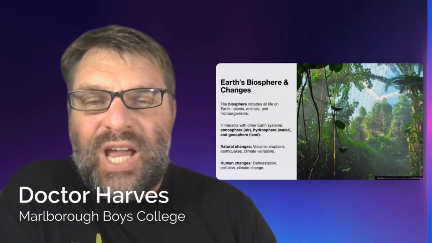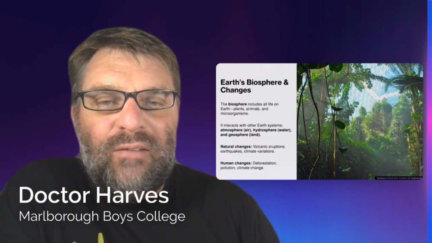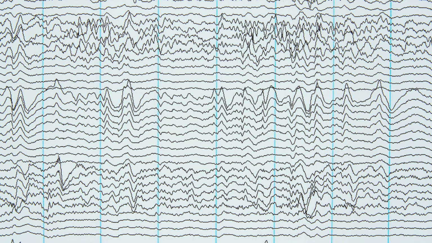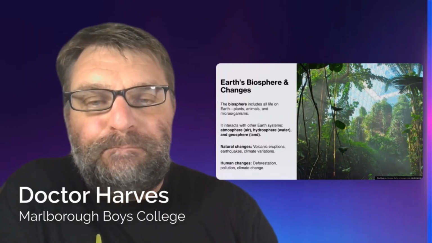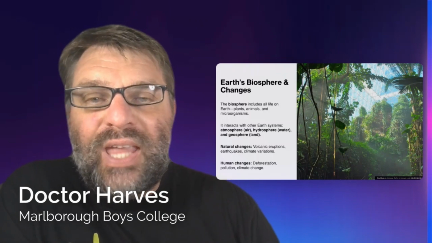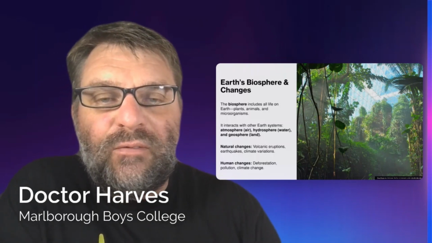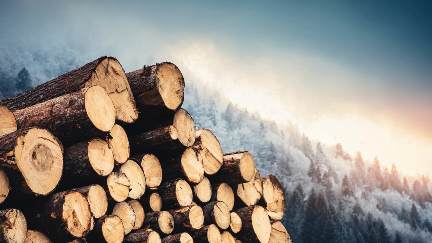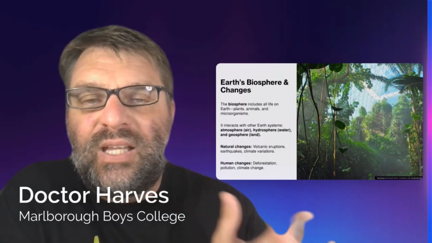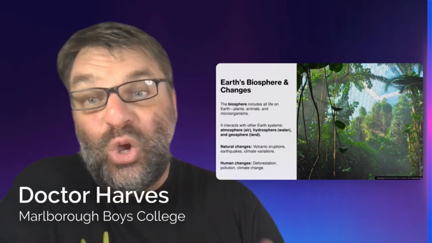So in terms of natural changes to the biosphere, we have volcanic eruptions, which we've looked at quite a few times already, the idea of earthquakes, which can change the biosphere, and also climate variations, which is where climate change kind of comes in. In terms of human interaction and human changes, we can affect the biosphere by deforestation, polluting the natural environment, and also again climate change, which changes basically where animals live.